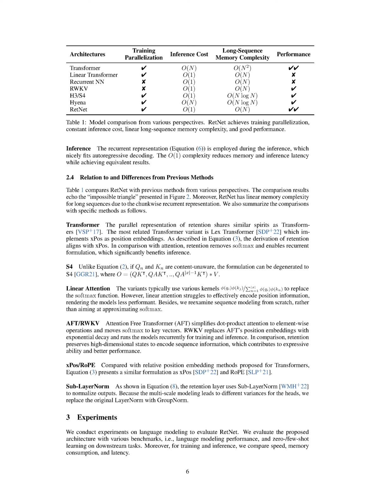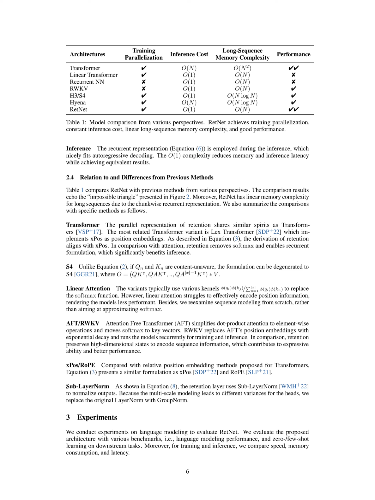We also mention XPOS and ROPE, which are similar to the relative position embedding methods proposed for transformers. In the retention layer, we use sublayer norm to normalize outputs. Because the multi-scale modeling leads to different variances for the heads, we replace the original layer norm with group norm.